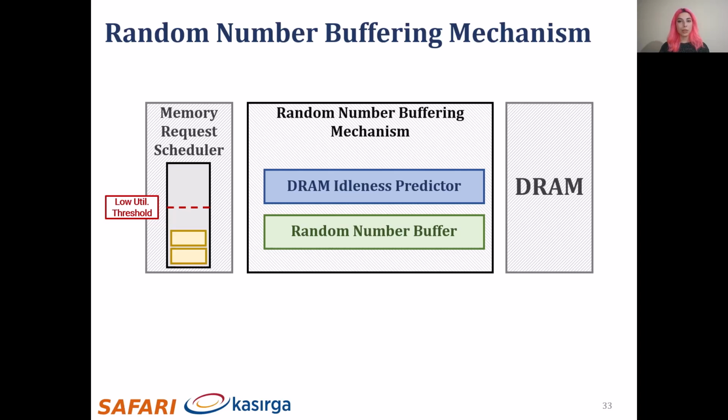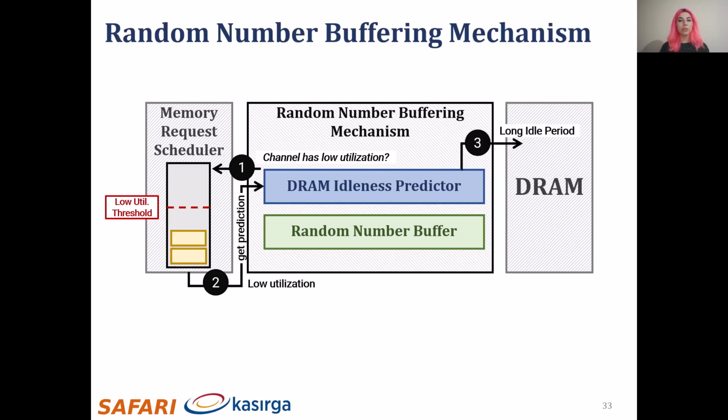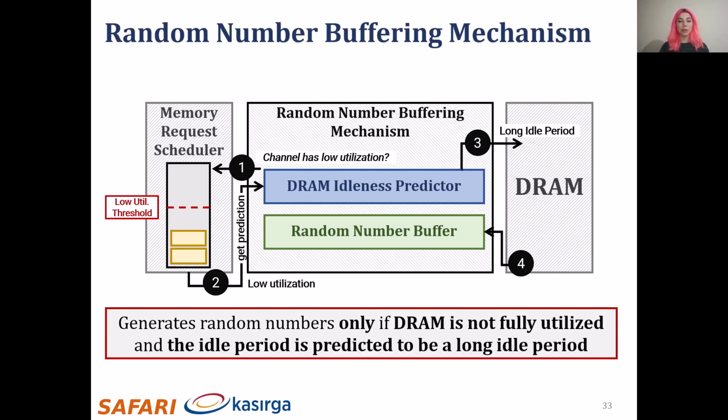To sum up these two metrics and how to use them, our random number buffering mechanism works as follows. The mechanism first determines if a channel has low utilization by observing the memory request scheduler. Then, if a channel has low utilization, the mechanism gets the prediction from the idleness predictor. If the predictor predicts the idle period to be long enough to generate random numbers, then the random number buffering mechanism starts to generate random numbers in DRAM. When enough bits are gathered, it stores the generated random bits in the random number buffer. This way, the mechanism generates random numbers only if DRAM is not fully utilized and the idle period is predicted to be a long idle period.